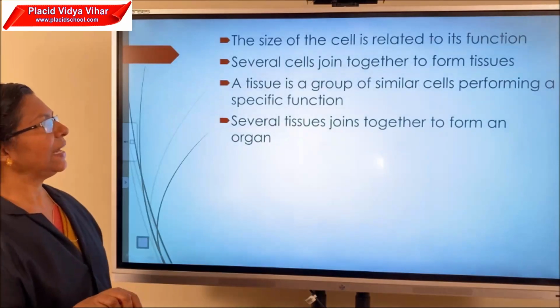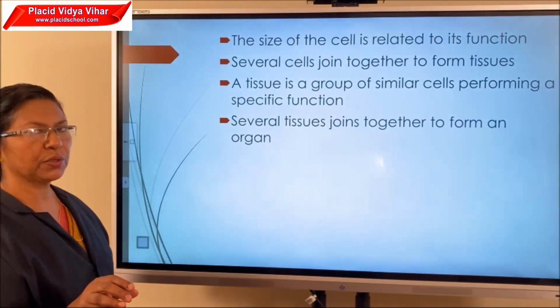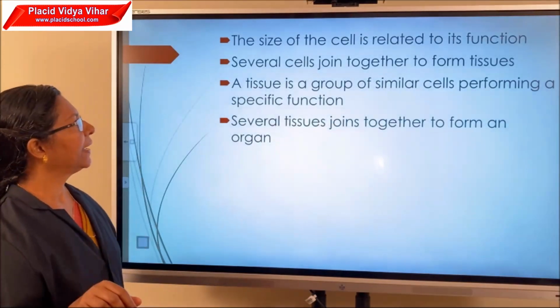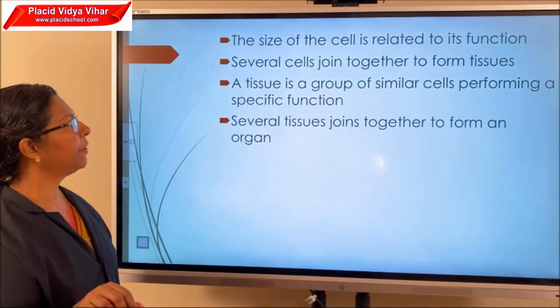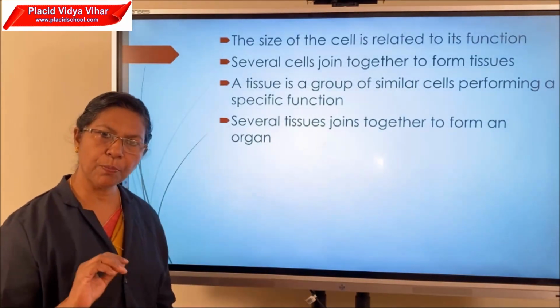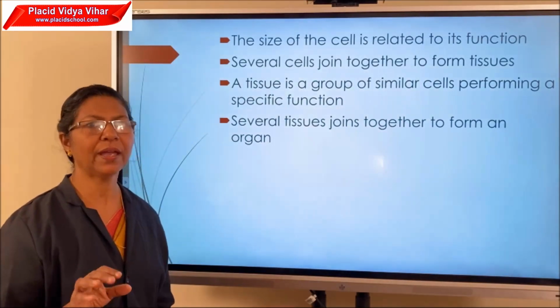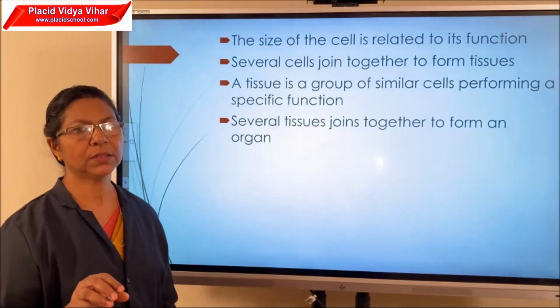The size of the cell is related to its function. Several cells join together to form tissues. What is a tissue? A tissue is a group of similar cells performing a specific function. Several tissues join together to form the organs.